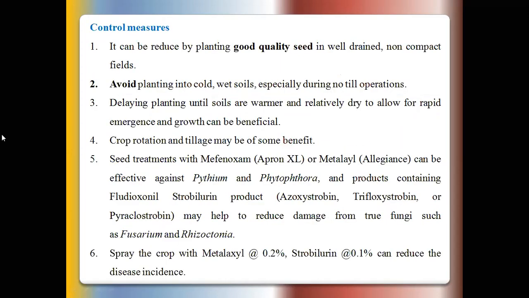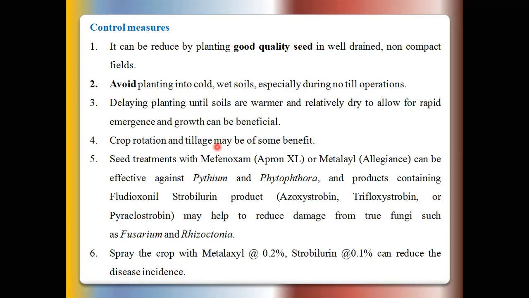Okay. And last one, that is management: avoid planting into cold, wet soil, especially during no-till operations, because these rotting symptoms are mostly seen in soybean when the crop is cultivated in the monsoon period in the months of June, July, August. Then delaying the planting until the soils are warmer and relatively dry, to allow for rapid emergence and growth, can be beneficial. Means avoid waterlogged soil or wet soil for cultivation of the soybean.